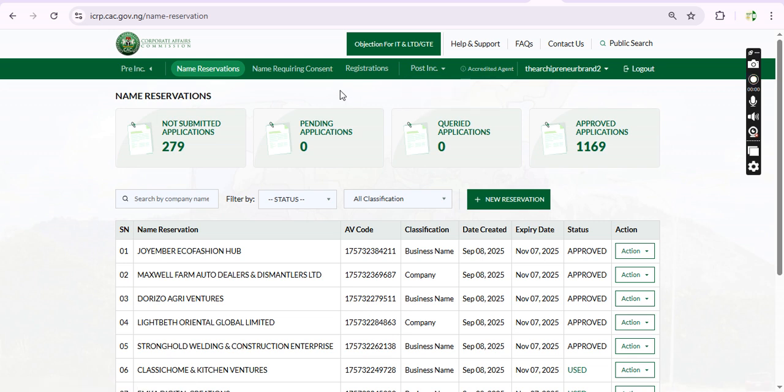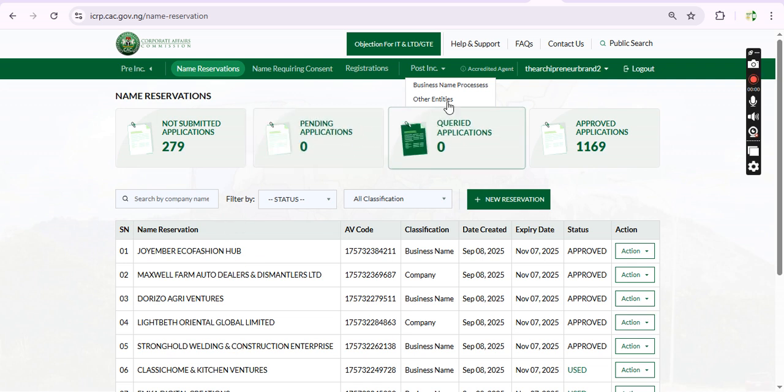So let's explore, but before that I would like to bring you back to how we got into these changes. Before now, the post-incorporation portal is just one. You click on it, you'll be able to search for business name, and there's nothing like business name separate or other entities separate. But now we are having it separate. Before, it is just one channel, one site where you just put the name of the business, or the name of the company, or the name of the NGO, then you start your post-incorporation services or jobs there. But now it has been split.